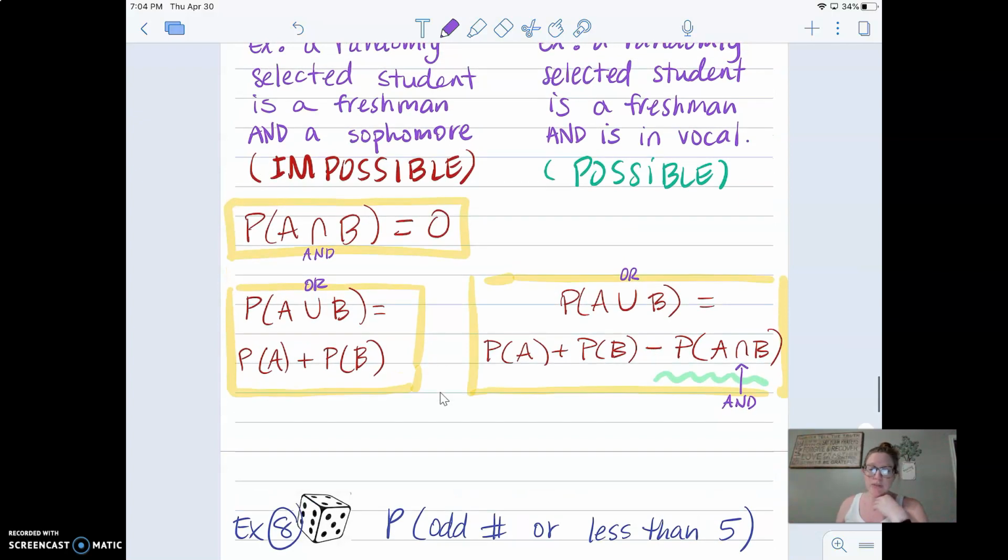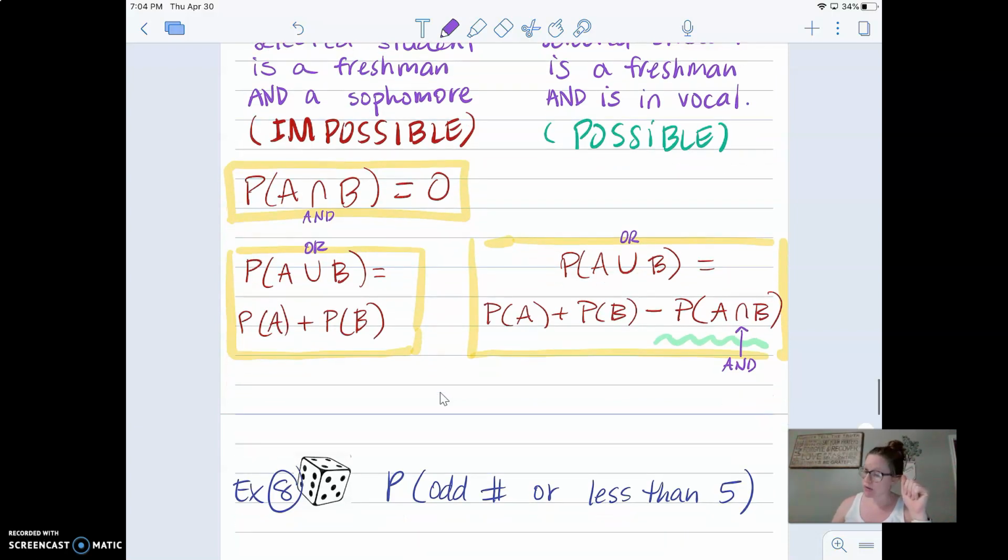If you use the freshman in vocal example again, if I wanted to figure out the probability that I selected, maybe out of 100 kids, that they were a freshman or that they were in vocal, right? That's the union there. Then I would take the probability of getting a freshman plus the probability of choosing someone in vocal, but there's a certain number of students who are both freshmen and in vocal, and you don't want to count them twice, right?